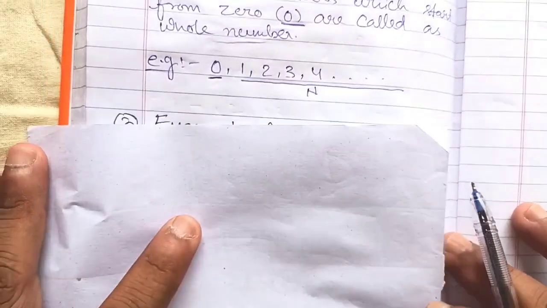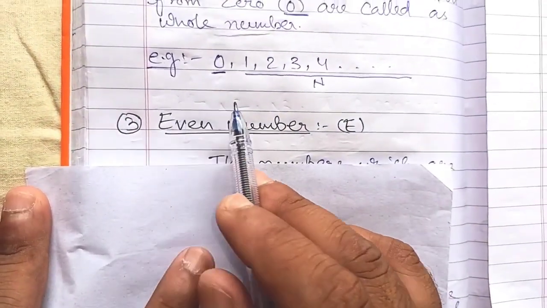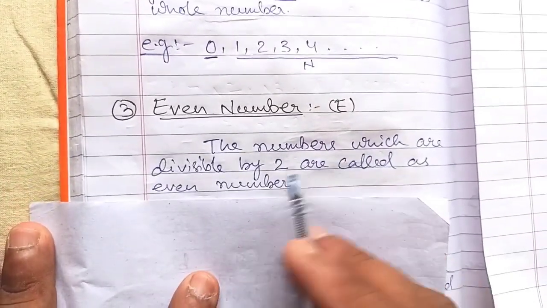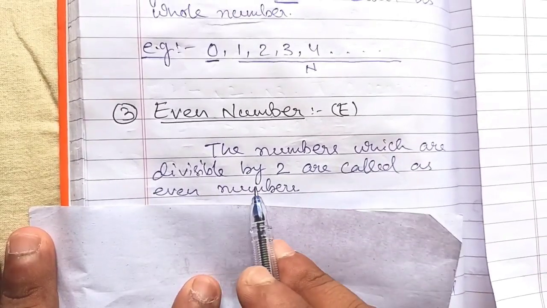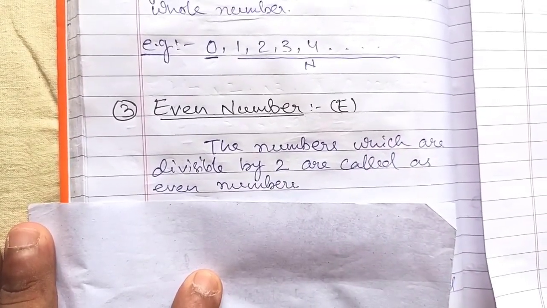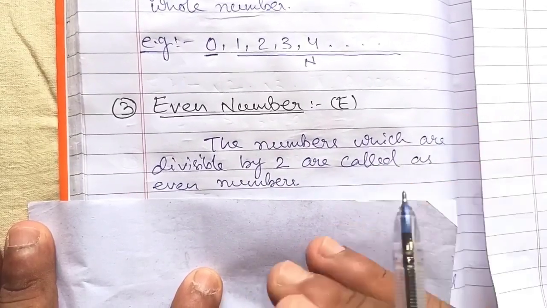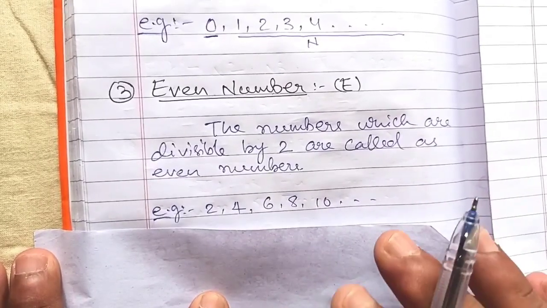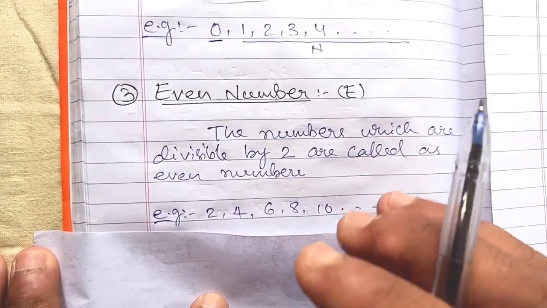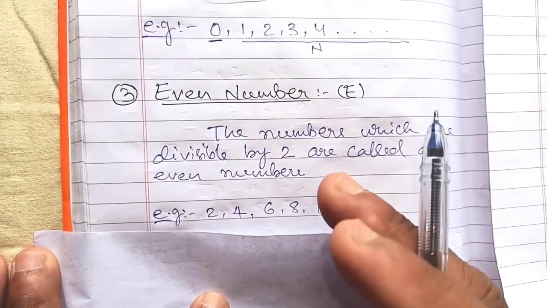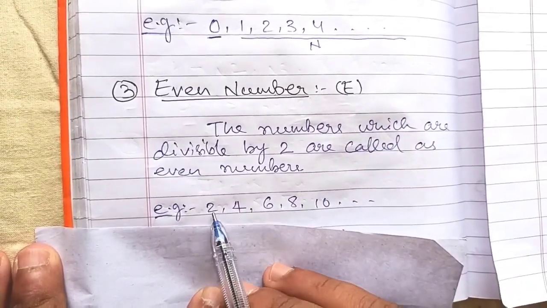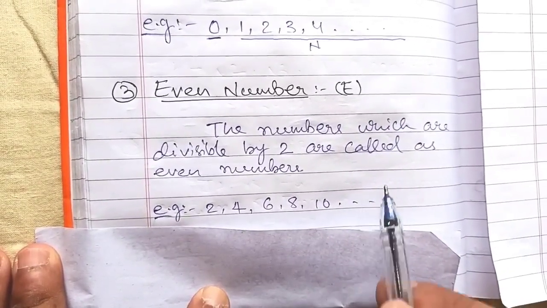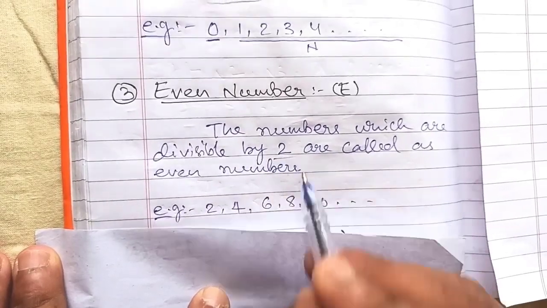Remember this. Next, after whole number, even number. Even numbers are the numbers which are divisible by 2. Those numbers which we can divide by 2 are called even numbers. Example: 2, 4, 6, 8, 10 and so on. The numbers which always appear in the 2 table are even numbers: 2 1s are 2, 2 2s are 4, 2 3s are 6, 2 4s are 8, 2 5s are 10 and so on. Understood?